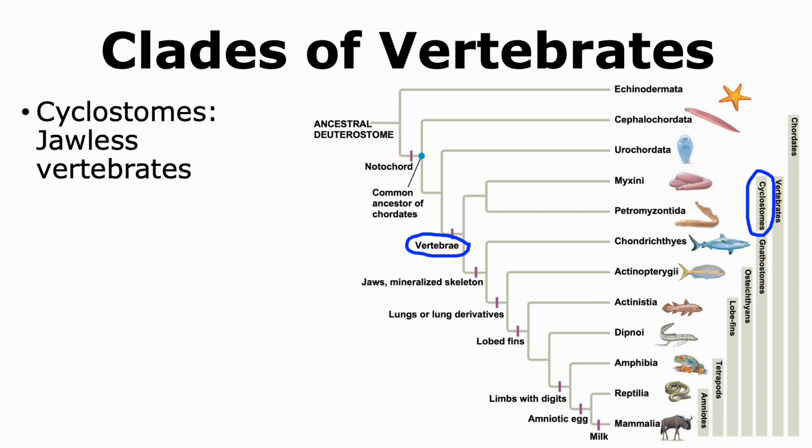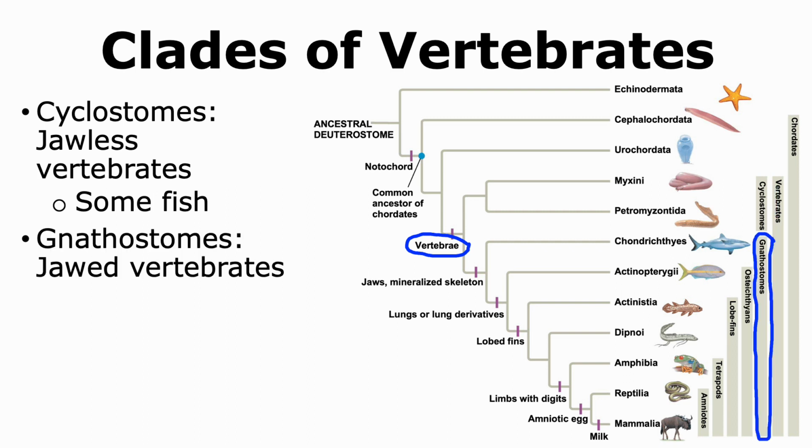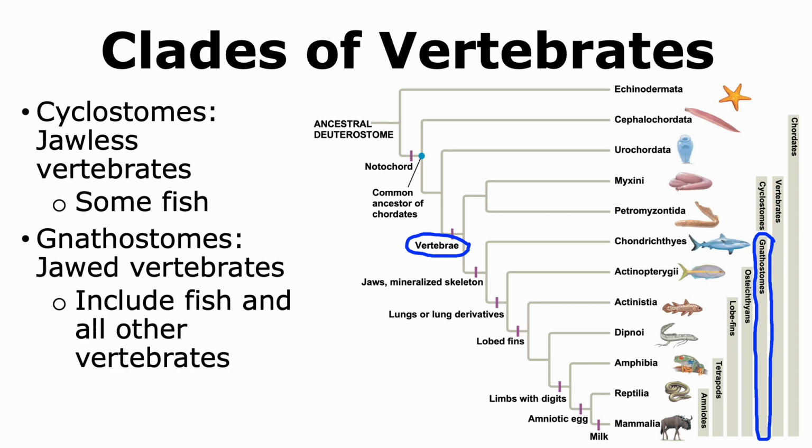These are vertebrates that don't have a jaw, and some fish are grouped into this clade. The other clade are vertebrates that have a jaw. These include fish and all the other vertebrates, which include amphibians, birds, reptiles, and mammals.